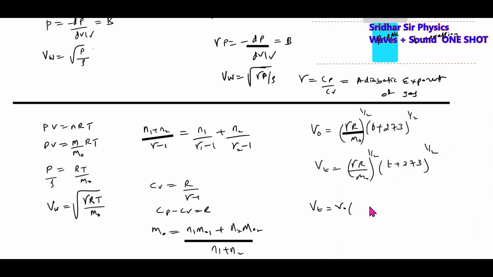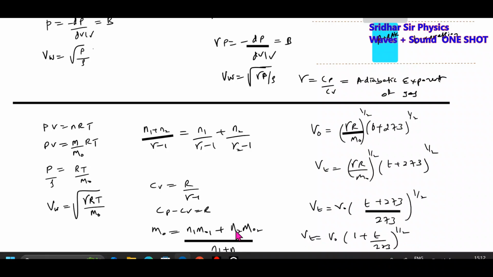Dividing these two, V equals V naught times 1 plus T by 273 to the power of 1 by 2. This is the expression for speed of sound.